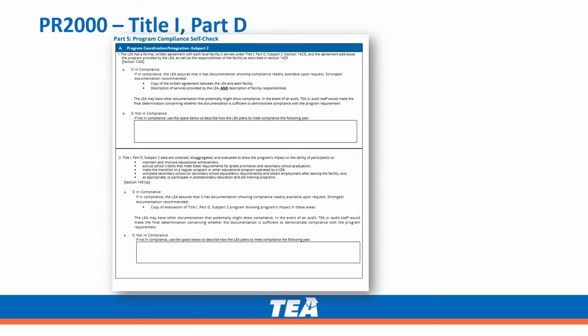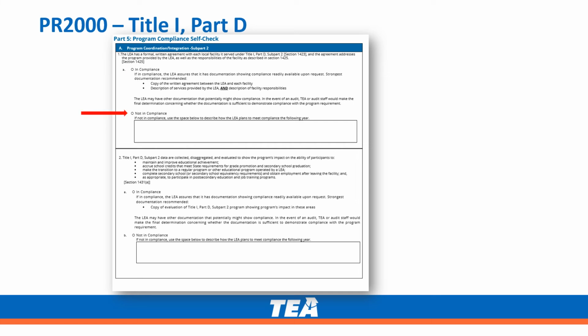Part 5 is the section that includes the program compliance self-check questions. In this section, the LEA will indicate compliance with program requirements. For each program requirement listed in this part, click In Compliance, Not in Compliance, or NA to indicate whether the LEA has complied with the requirements. By selecting In Compliance, the LEA assures that it has documentation showing compliance readily available upon request by TEA and/or an auditor.